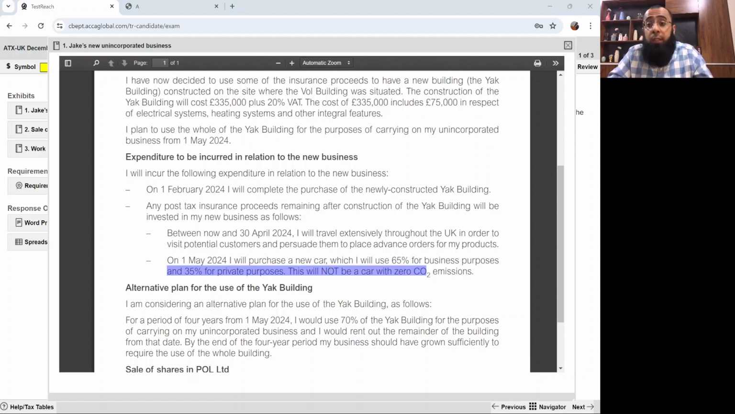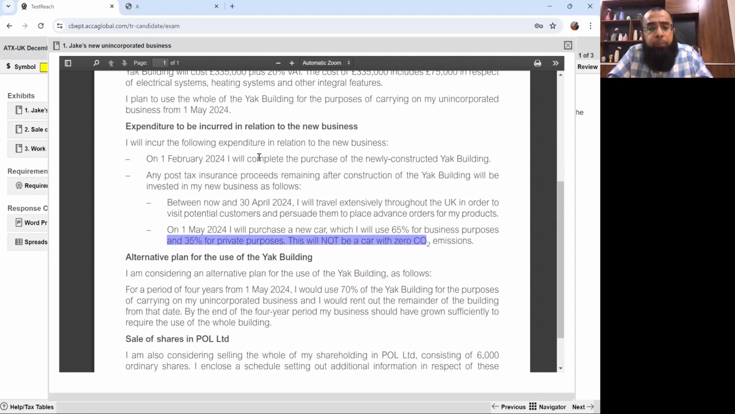So if it's not a zero CO2 emission car, then either it's a main pool car or a special rate pool car. Okay, if it's below 50 grams, it's main pool. If it's above 50 grams, then it will go for special rate pool. Now again, remembering the rules, that's very important. When we'll be writing the answer, you'll obviously get a better idea.